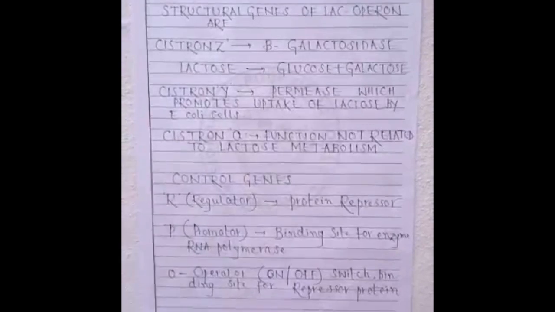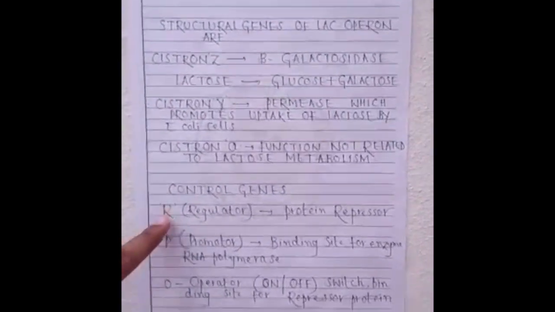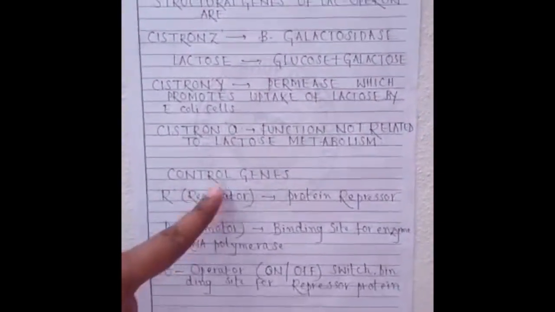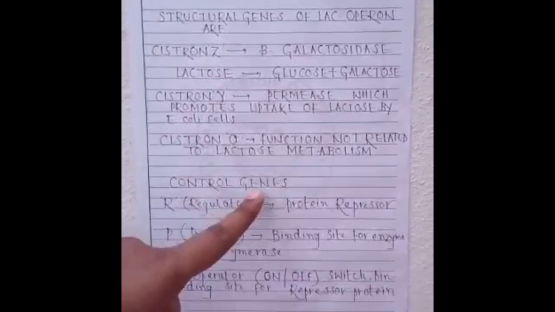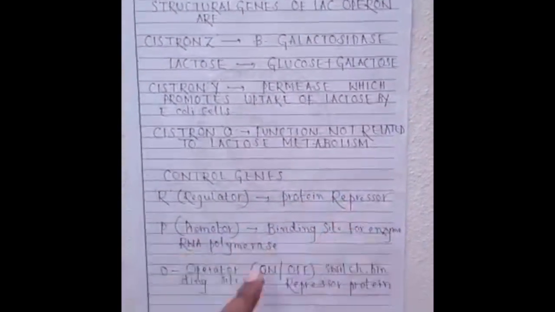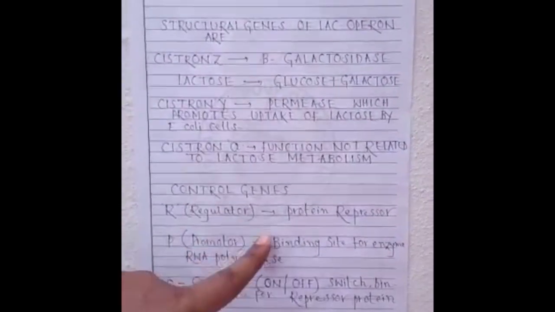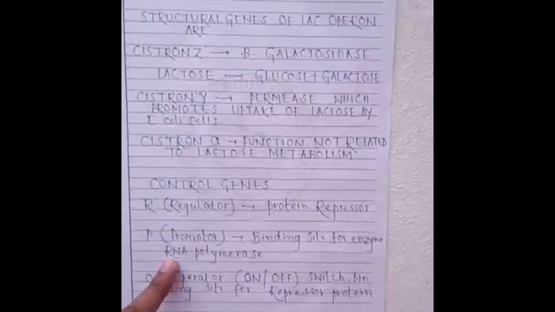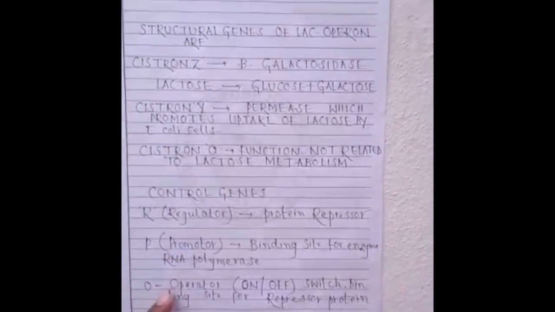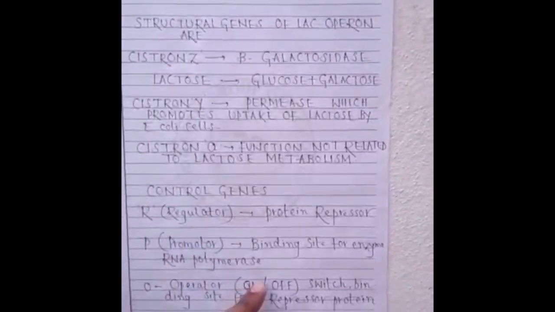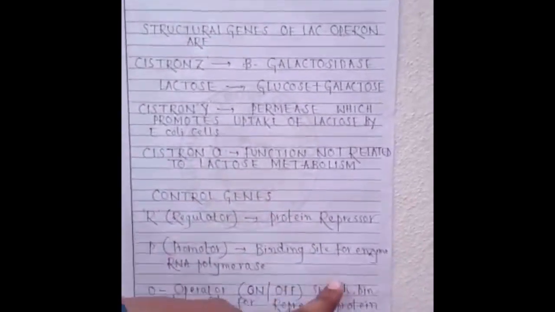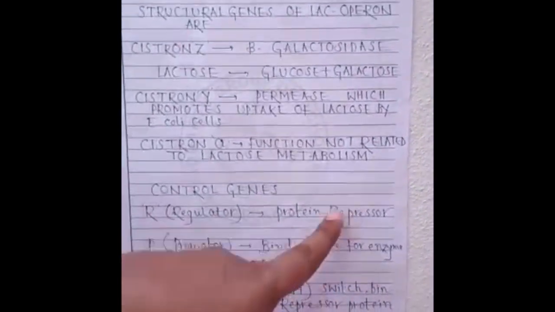And the 3 control genes are named R, P, and O. R for regulator. What is the function of the regulator? It codes for a protein called repressor. P for promoter. It is the gene which acts as the binding site for the enzyme RNA polymerase. O for operator, and the operator is very important because it acts as the on-off switch for the entire lac operon, because it is the binding site for the repressor protein.